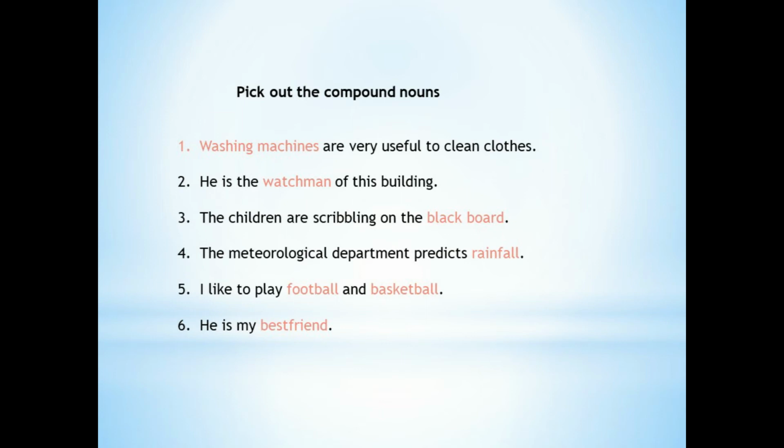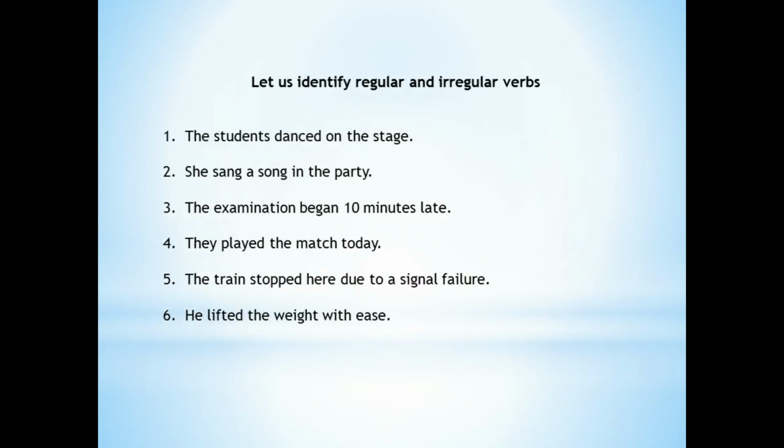The last example is, he is my best friend. In the sentence la the noun best friend is a compound noun. So இப்போ வரைக்கும் நம்ம nouns regarding கொஞ்சம் exercises பார்த்தோம். Now we'll see exercises regarding verbs. The first exercise that we are going to see is identify regular and irregular verbs.